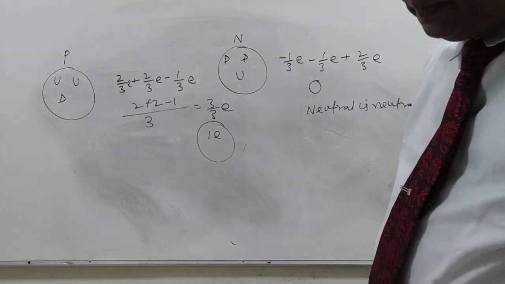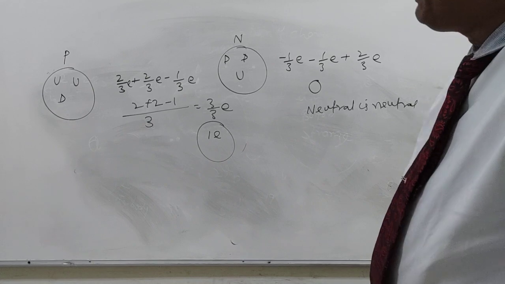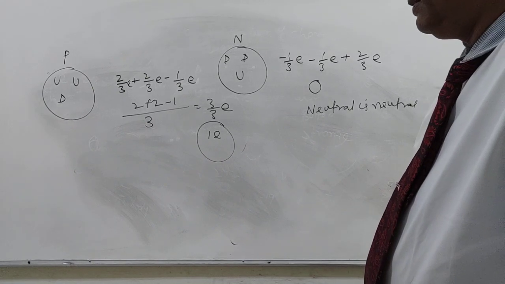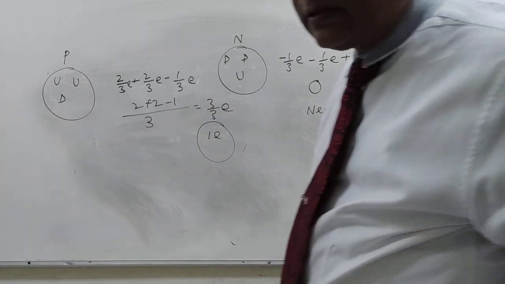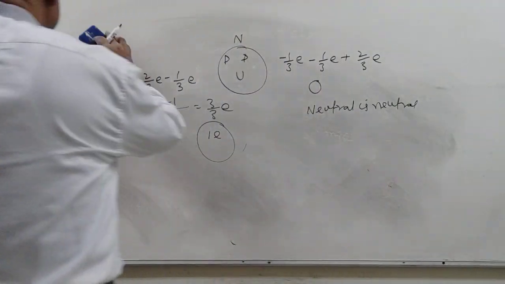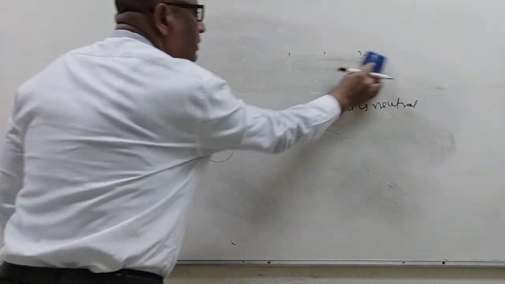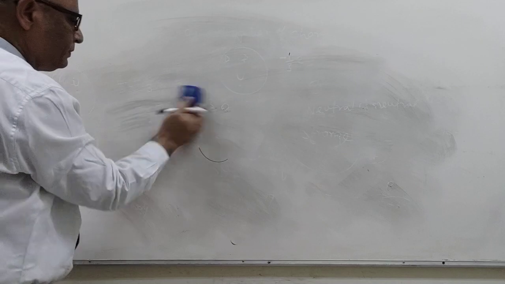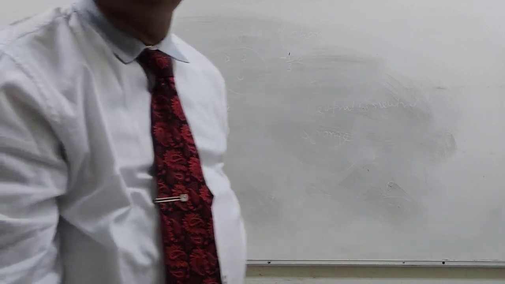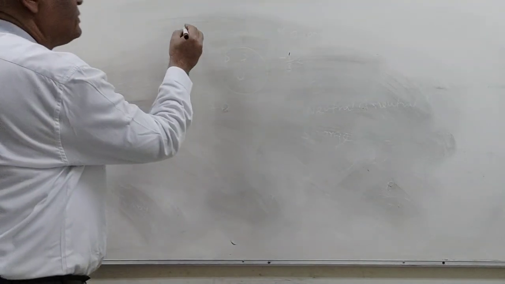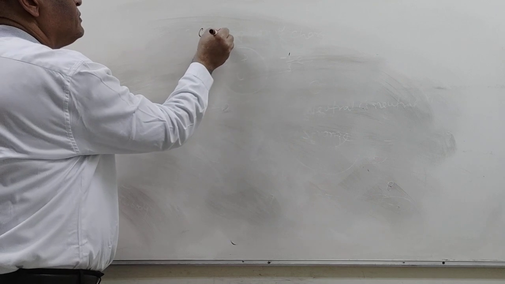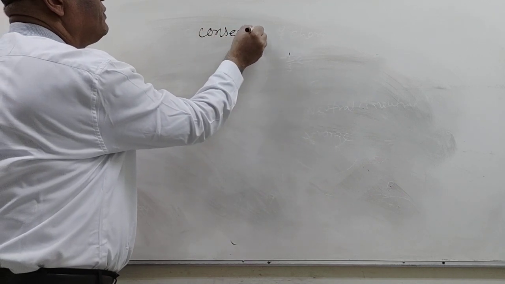Now, the third property of charge: conservation of charges.